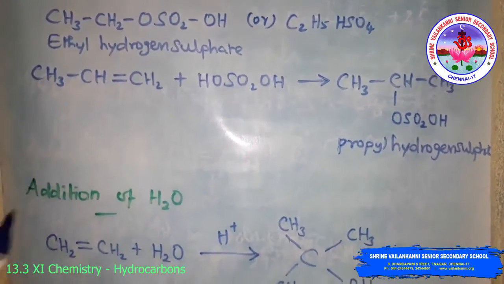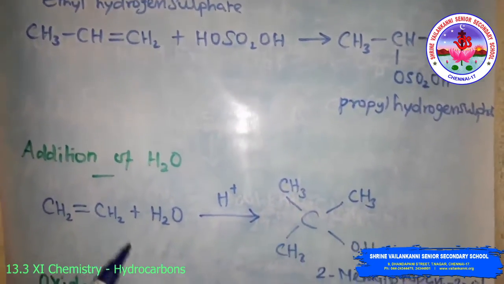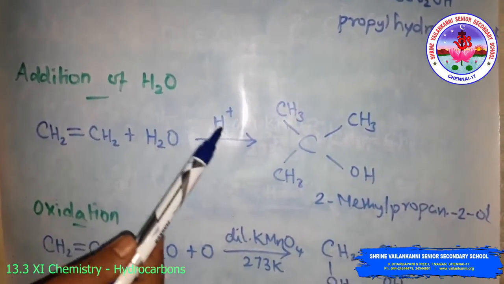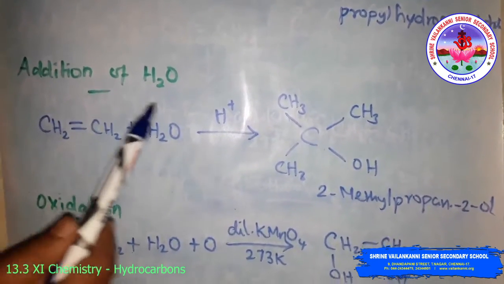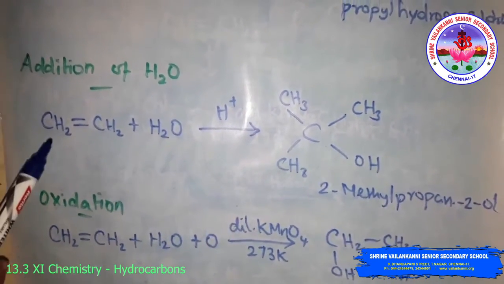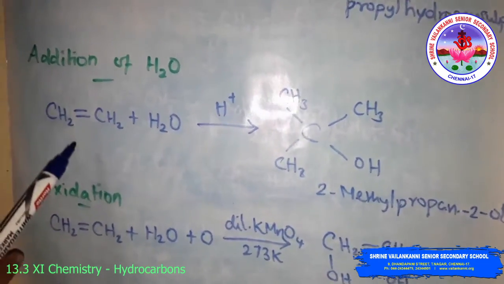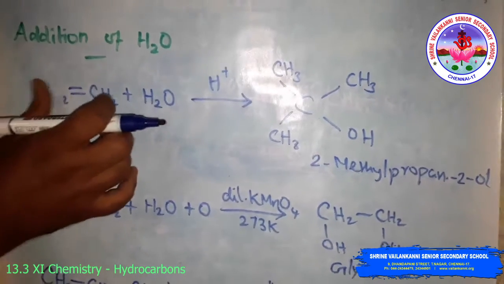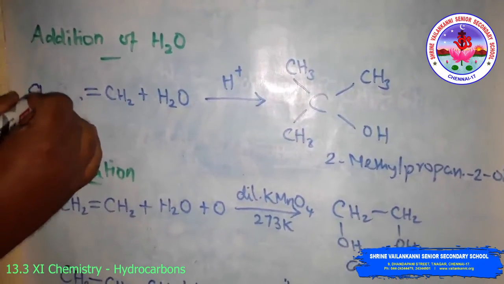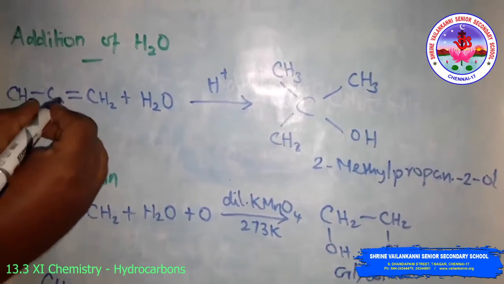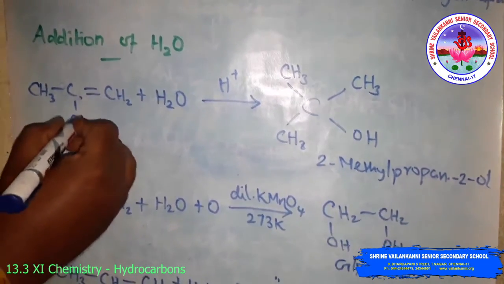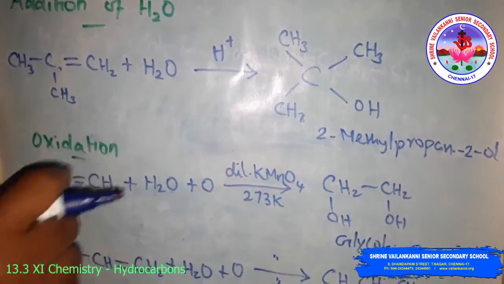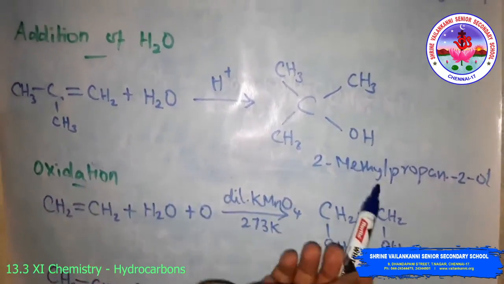Then addition of water. In the addition of water reaction, in the presence of a few drops of concentrated sulfuric acid, alkenes react with water in accordance with the Markovnikov rule. See, this is the addition of water with this compound, not ethene. Here the CH3, 2-methyl propene. This 2-methyl propene reacts with water in the presence of concentrated sulfuric acid to form 2-methyl